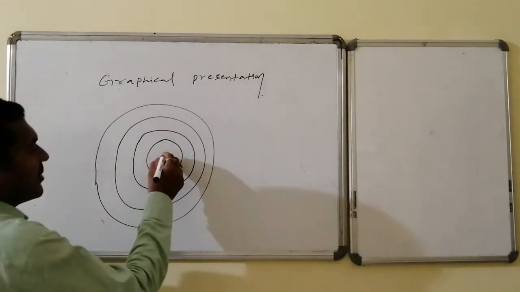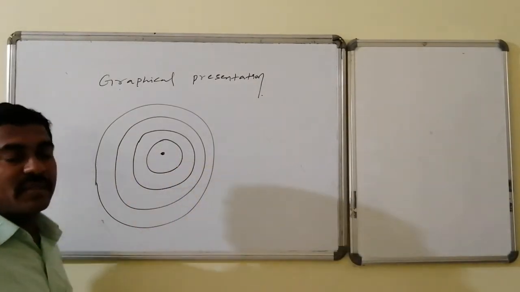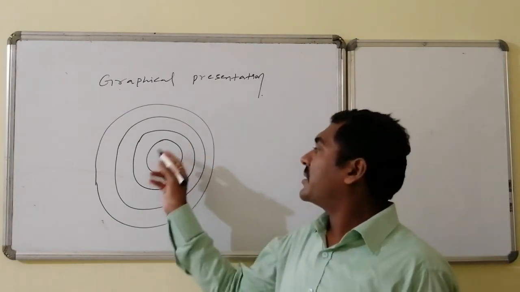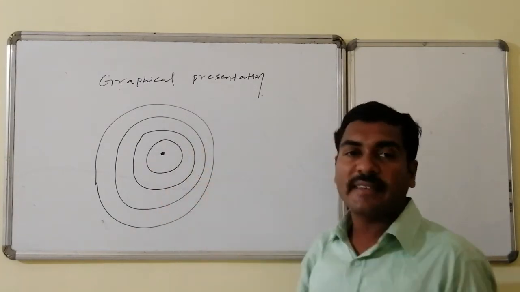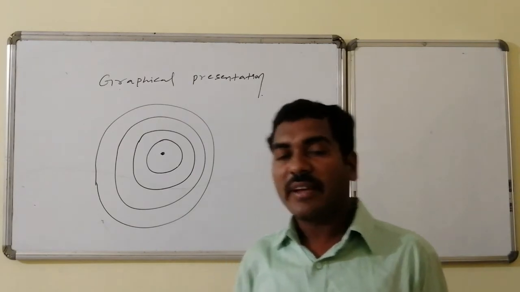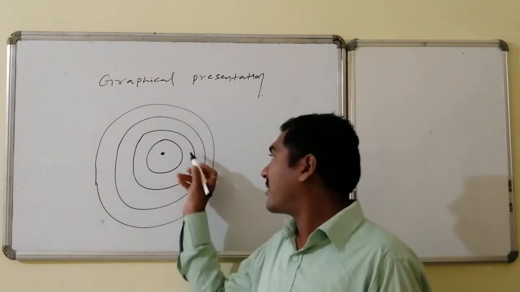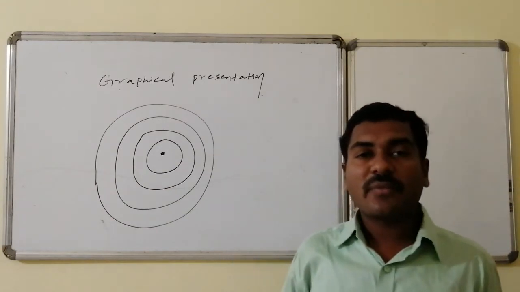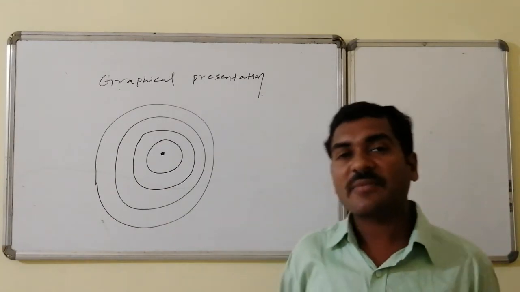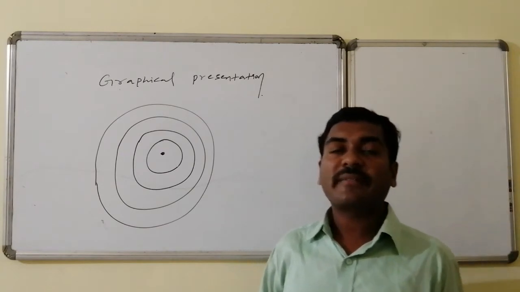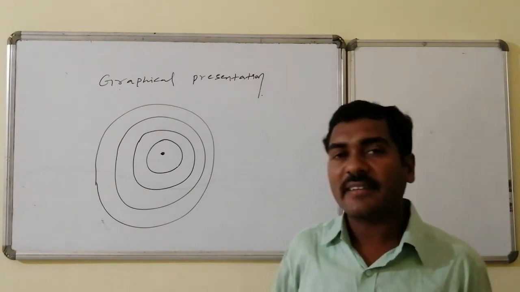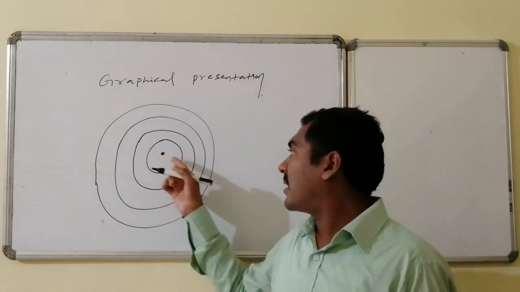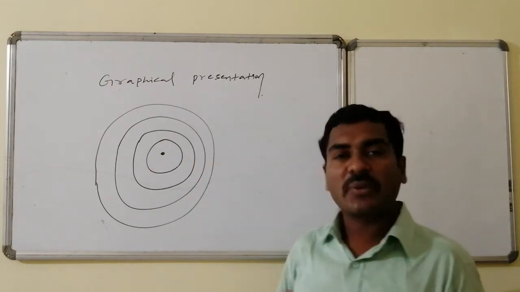This particular dot indicates the center of the atom, which is known as the nucleus. Around the nucleus, these circles indicate orbits where the electron is revolving. The electron is revolving from here to here within the orbit. So that is a specific path, hence we are saying it as orbit, otherwise the cell. Generally, often we can say that one as orbit. Whereas this is the orbit, here the reference is the nucleus.